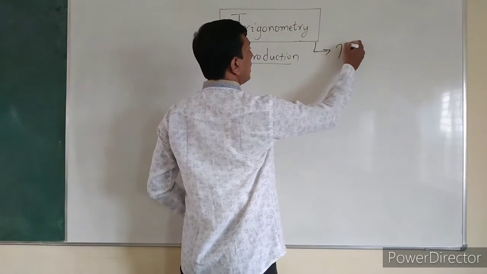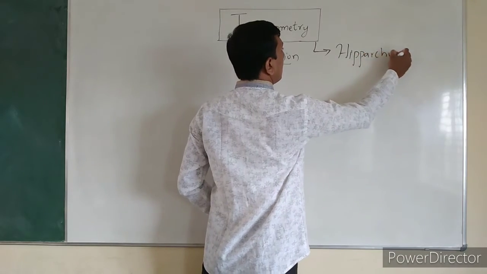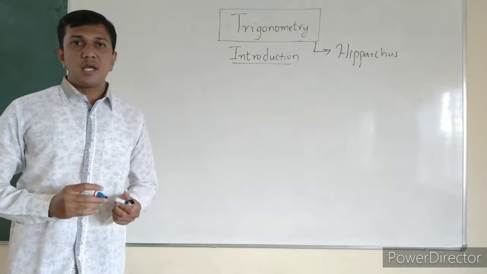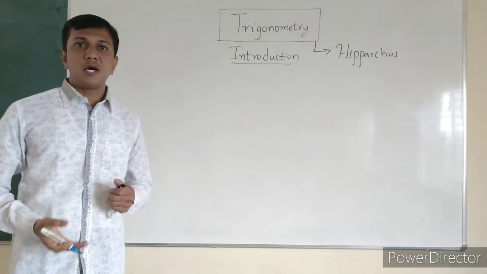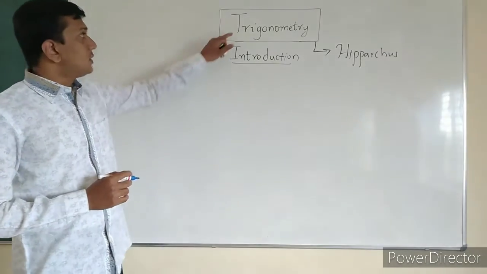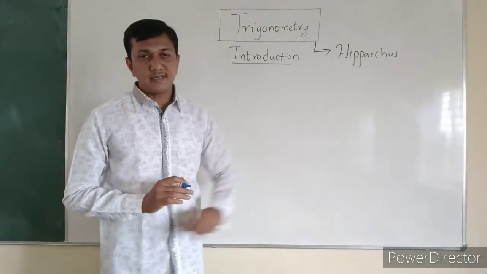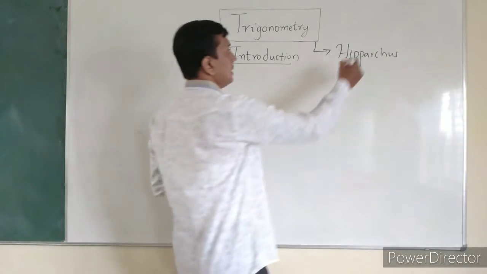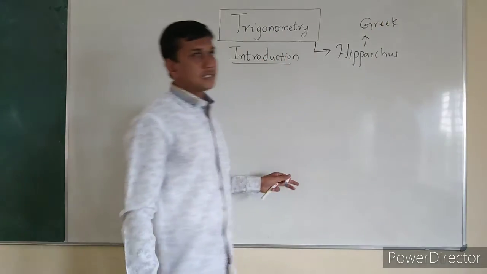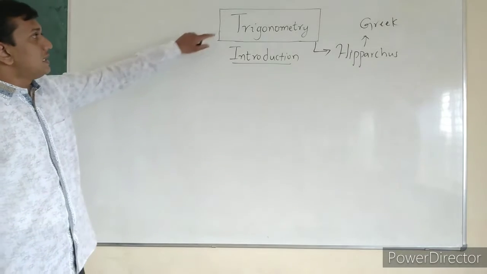a Greek. It was found by one Greek astronomer. He was an astrologer, astronomer, and a geographical scientist also. So trigonometry was found by Hipparchus. The name is Hipparchus. He was a Greek astrologer, astronomer, and a geographical scientist.